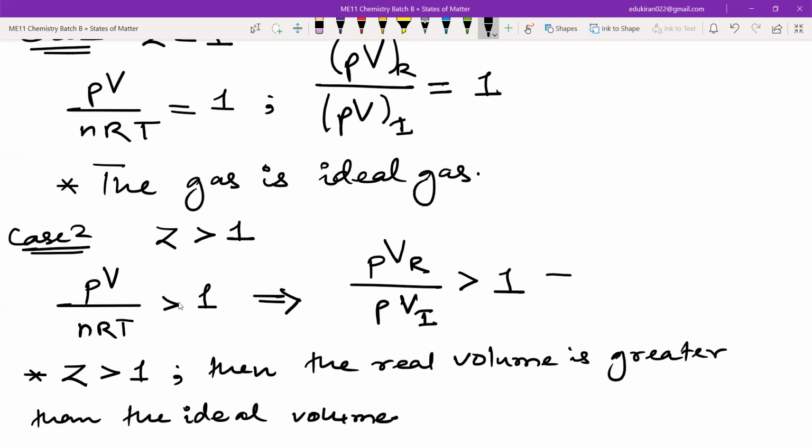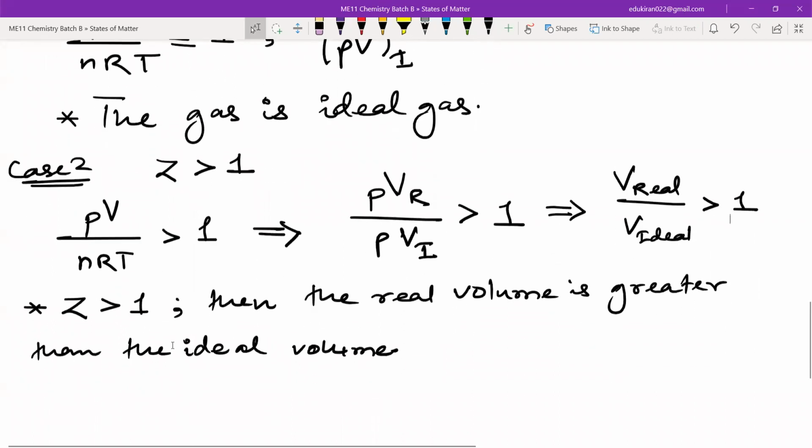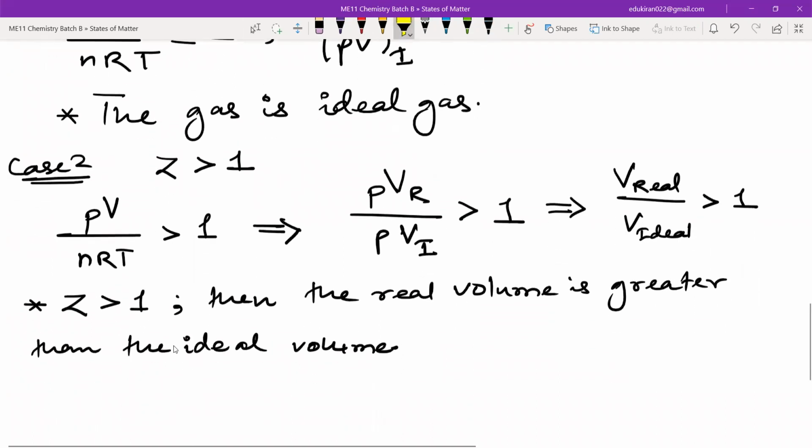Okay, hence what we can say, V real upon V ideal, it is greater than 1. That means the numerator is greater than the denominator. This is case 2, when Z is greater than 1.